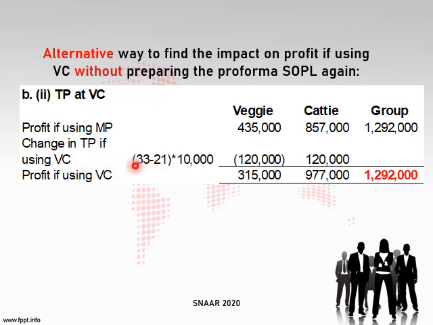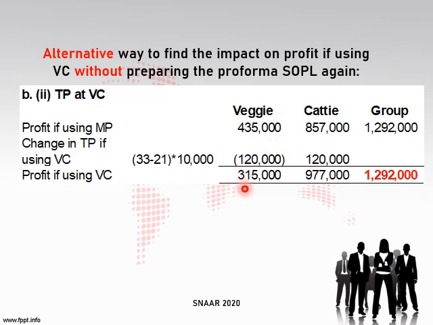So you get 33 minus 21, so the difference is 12 ringgit. Okay, so times 10,000 because this is the internal sales value, so for veggie if they use the variable cost, their profit will be reduced by 120, right?